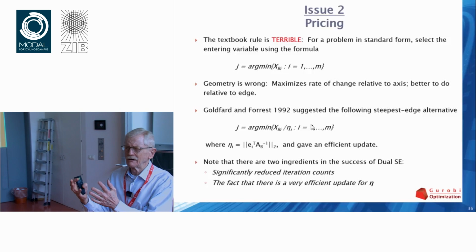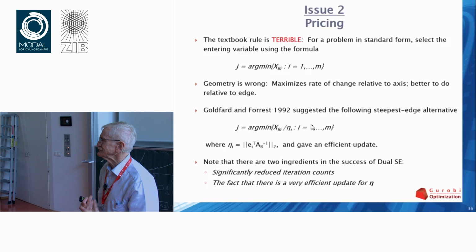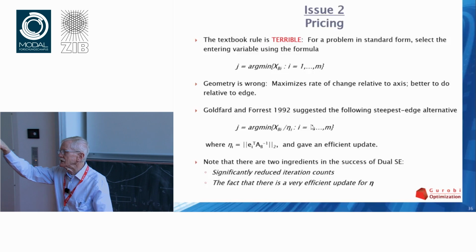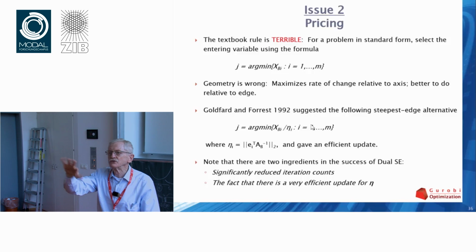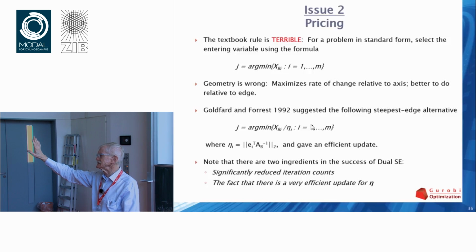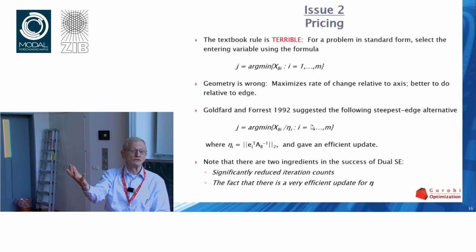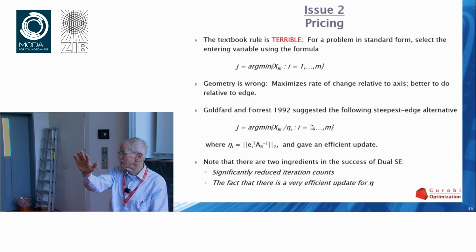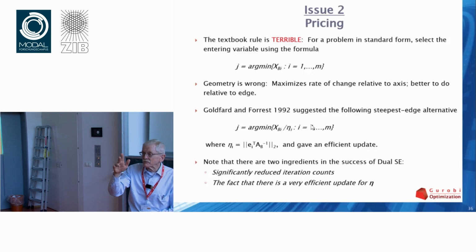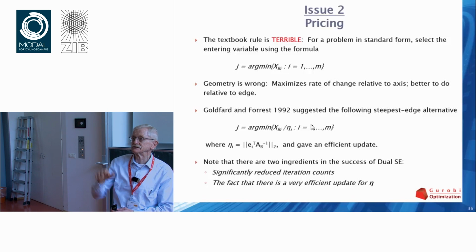You say, well, wait a minute. Didn't you just say we're supposed to measure along the edges? There's a trick. You can take your polyhedron and you can project that polyhedron into a different space, onto a different set of variables. Maybe get rid of some variables that you don't think are so important in some sense. In that new projected polyhedron, it has edges, and you can do steepest edge in that projected space. And what they discovered is that you get simpler formulas, faster formulas to update for different projections.